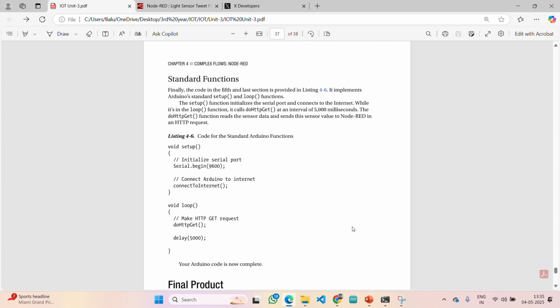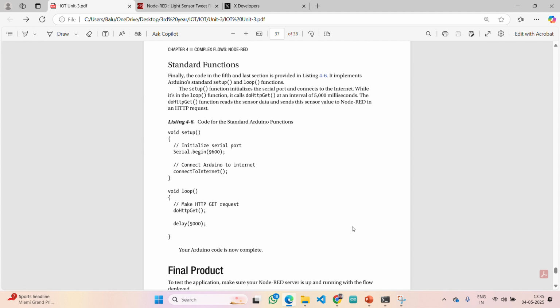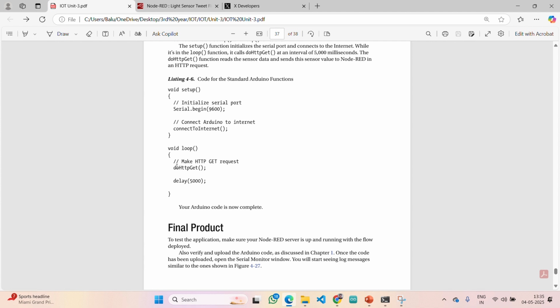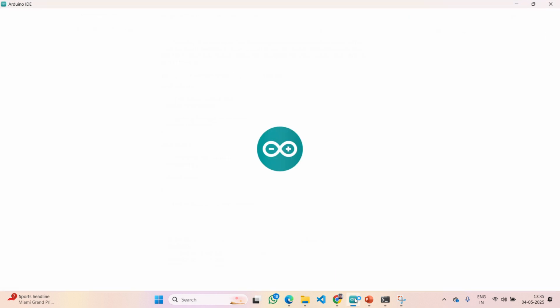Actually, let me give the hardware connection and show you here. Then I will stop this screen recording and explain the hardware connections. This is the void setup function, where you are connecting to the internet, and in void loop you are calling this HTTP get function, which again calls the read sensor data function. So this is the complete program. Now let me open the Arduino IDE. Actually it is a very lengthy program.